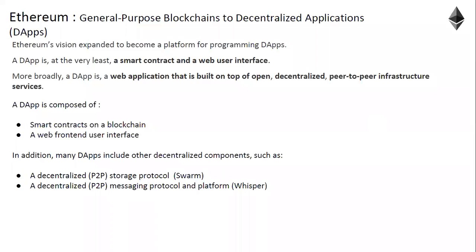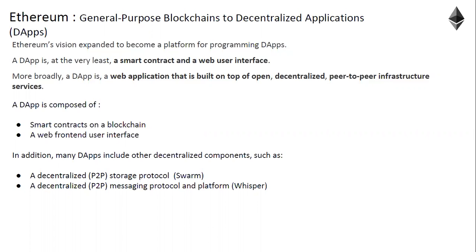So now a dApp will have at least one smart contract and a web user interface, or at most multiple smart contracts together giving different services and a web user interface. Typically this is where your hands-on will start in a couple of days, where a dApp is composed of smart contracts deployed on the blockchain network, and then a web user interface to trigger the smart contracts from the front end.